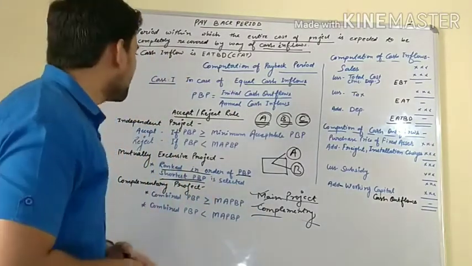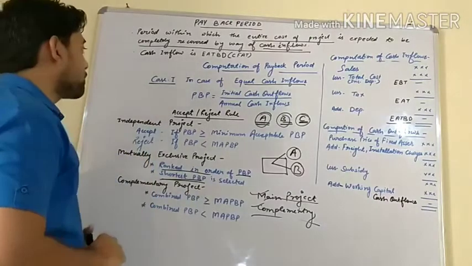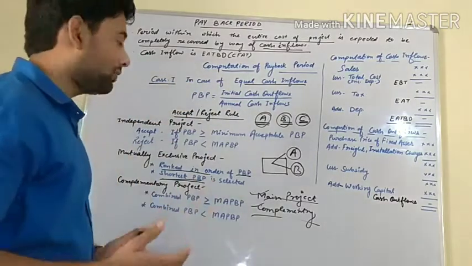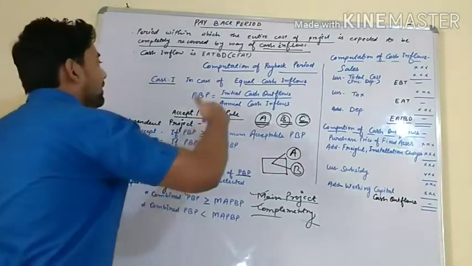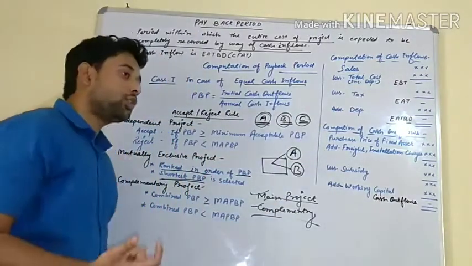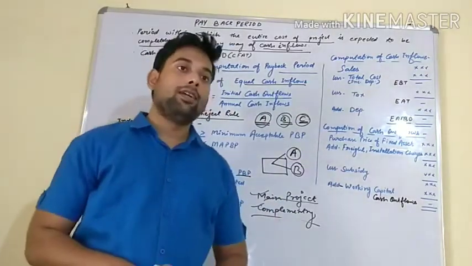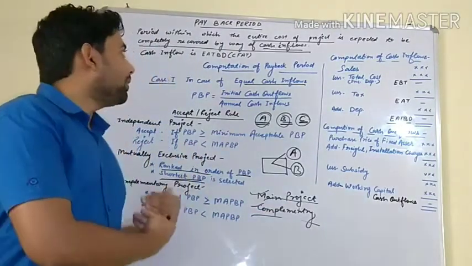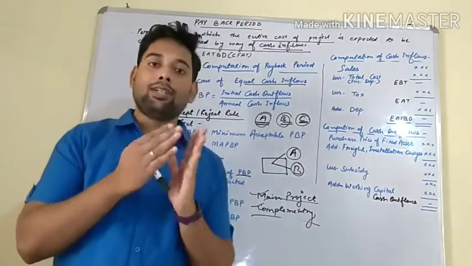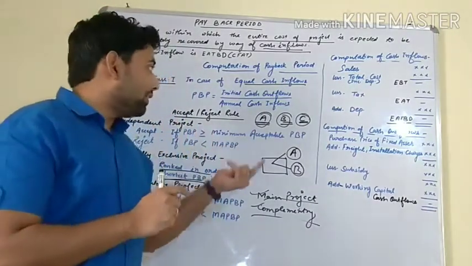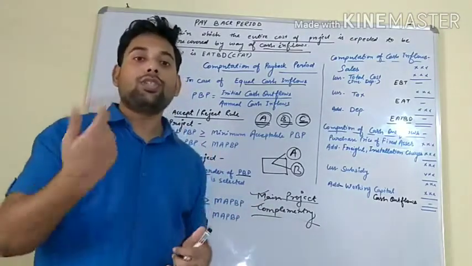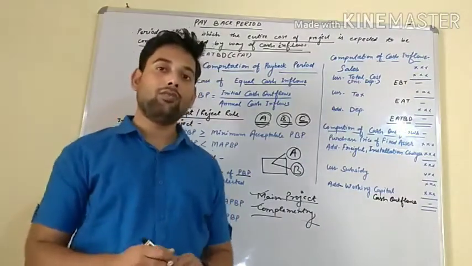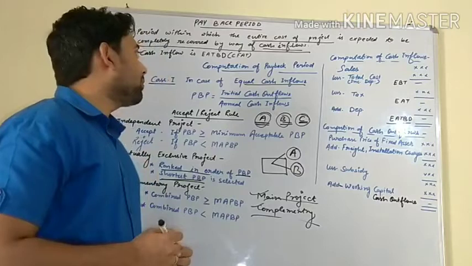Now we will go further and see case 2. In the first case we see equal cash inflows, but that is rare. In the second case we will see unequal cash inflows, but that topic we will discuss with discounted payback period, because discounted payback period and simple payback period are the same except for one thing. In discounted payback period, we use the discount factor value. In this case, we do not use the discount factor value. So we will discuss it in discounted payback period.